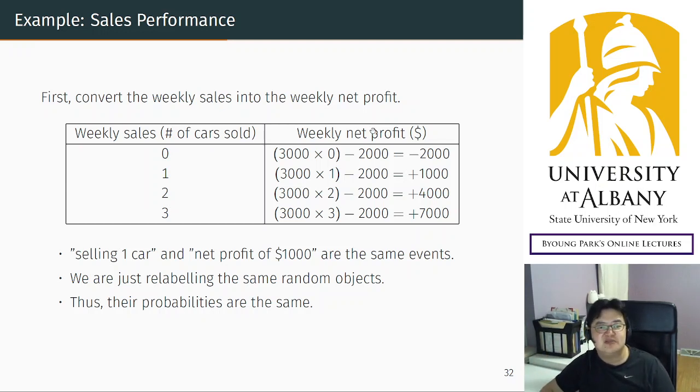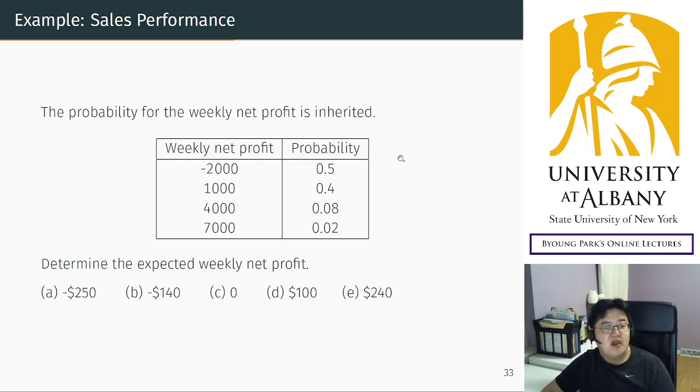So I'm renaming all the outcomes in terms of the net profit, right? And then we get another probability distribution table. Remember, the probabilities are the same, only this part changed. I renamed the outcomes into different numbers, different scales. So now you can calculate the expected net profit. Try this. I will show you the answer in the next video. Do this before watching the next one.